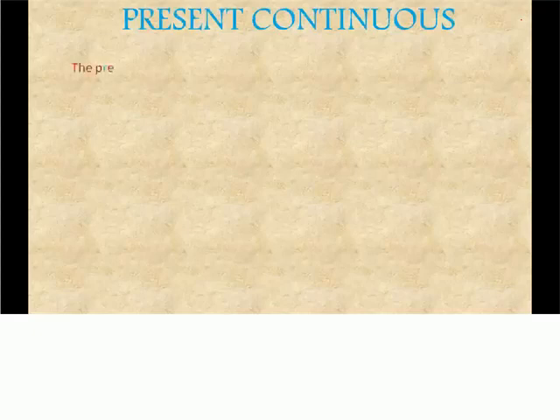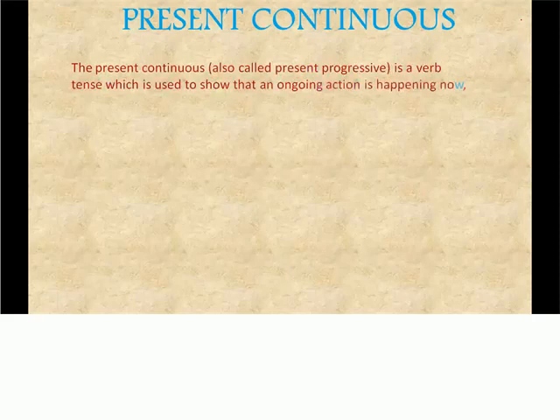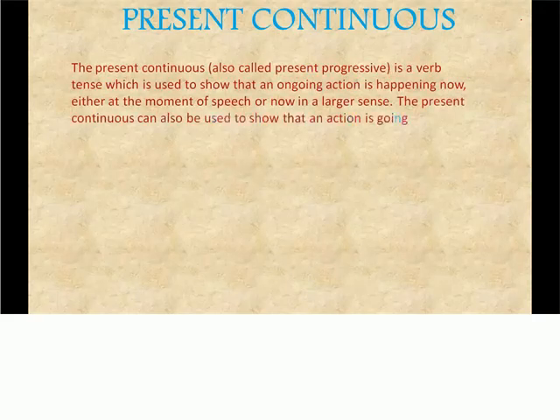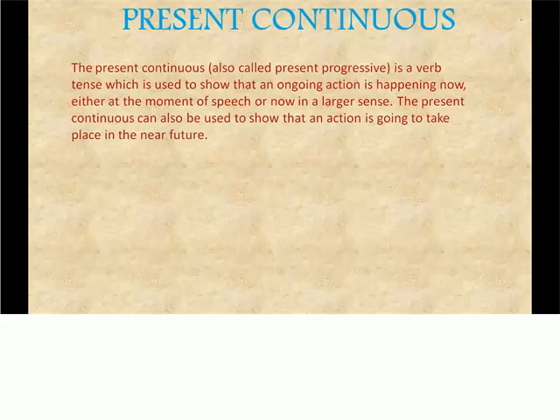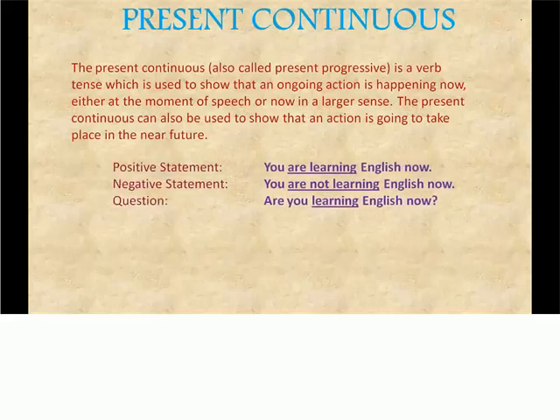Now the next one is present continuous. Continuous means which is happening non-stop, it is going on happening. It is a verb tense which is used to show that an ongoing action is happening now, at the moment or now in a larger sense. The present continuous can also be used to show that an action is going to take place in the near future.